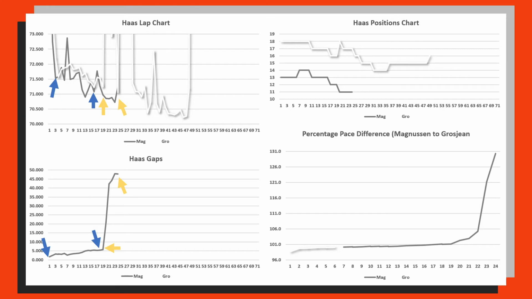The first safety car came just after the second yellow arrow in the laps chart, around laps 25 to 27, but there is definitely a first peak before this safety car, which is where Magnussen gained so much time over Grosjean. And then again, splitting up the percentage pace difference graph, we can see that exactly 25% of the laps where they were running consecutively were in favour of Romain Grosjean, compared to 75% in favour of Kevin Magnussen.